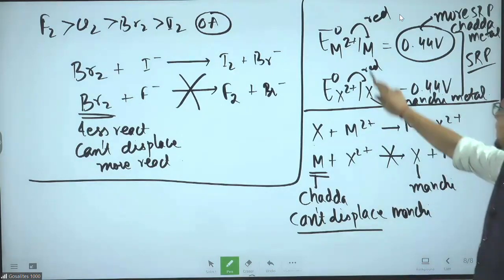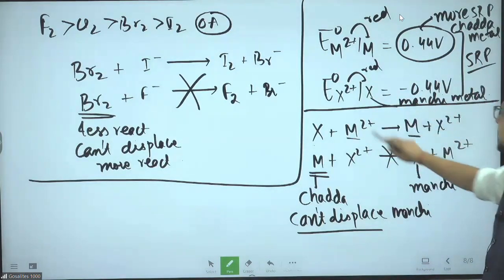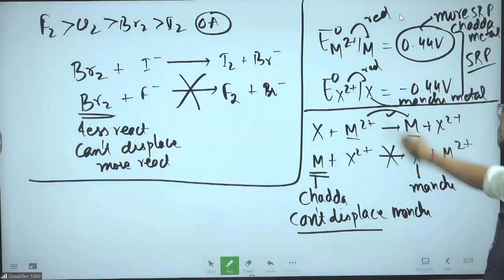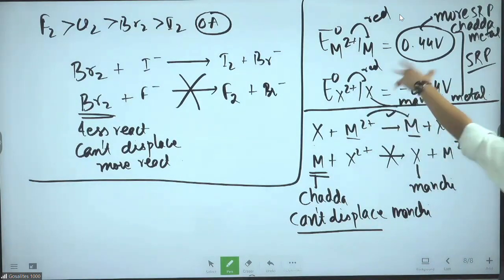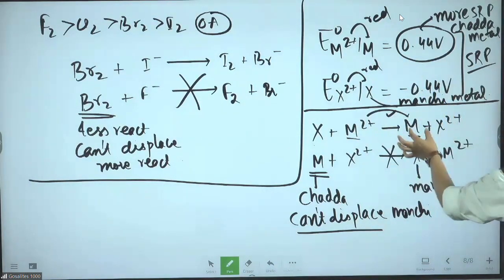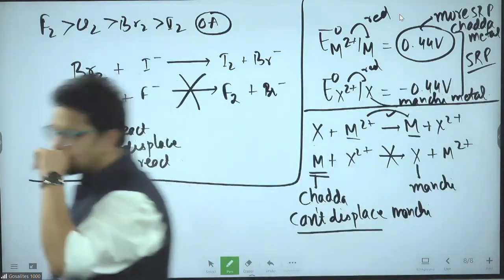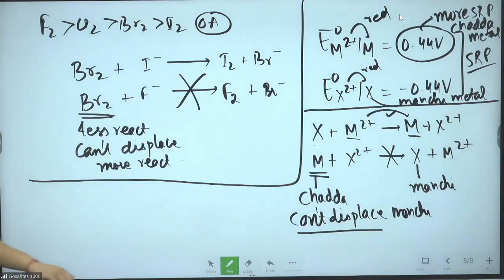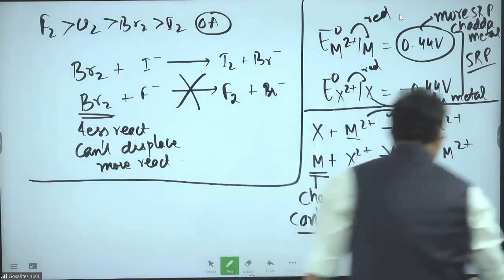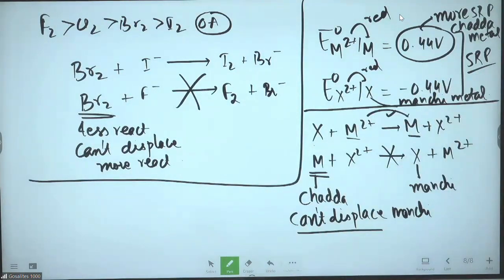Because M2 plus slash M has more SRP, it should get reduced. Getting reduced. Reaction okay. SRP more should get reduced. M2 plus to M getting reduced. No problem at all. That will also work. Done? Okay, let's go ahead.